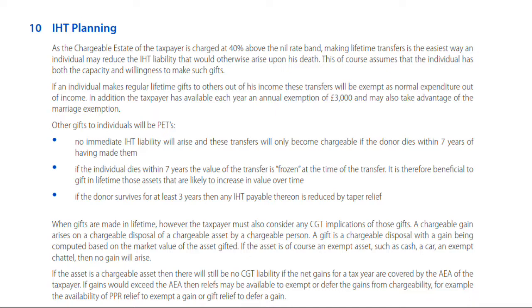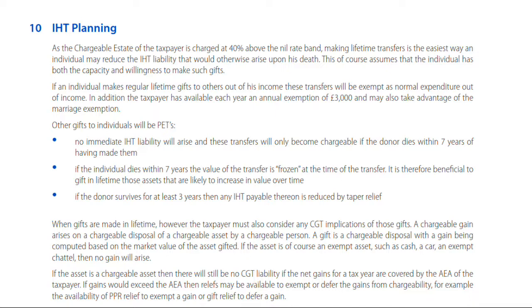Of course, there will be, in our exam and in real life also, those taxpayers fortunate enough to have estates that are significantly larger. And therefore, when they die, anything above the available nil rate bands is going to be a 40% tax charge. Now that, as we said, is a very large tax charge. So what can they do?